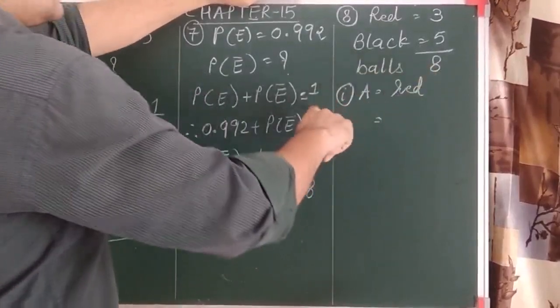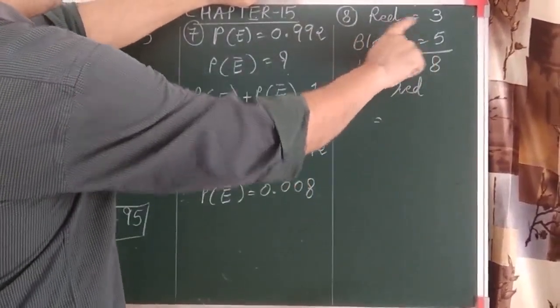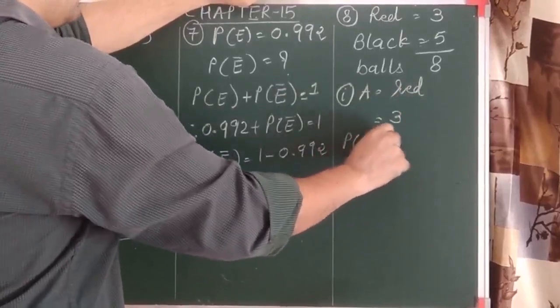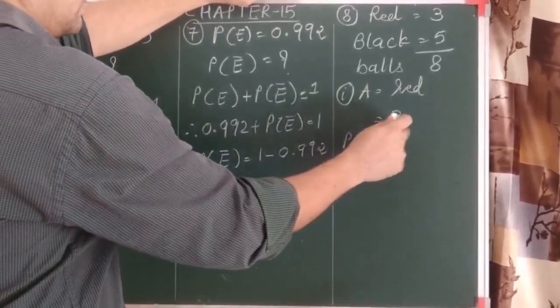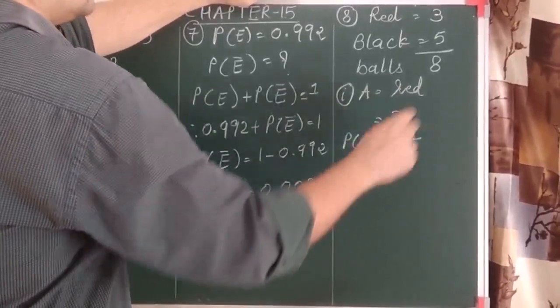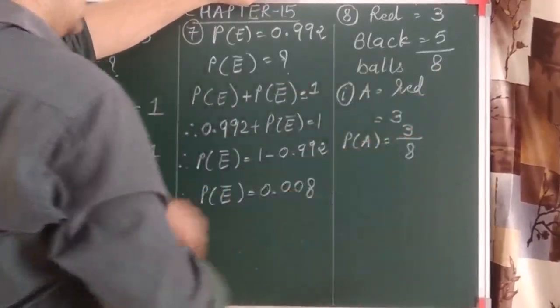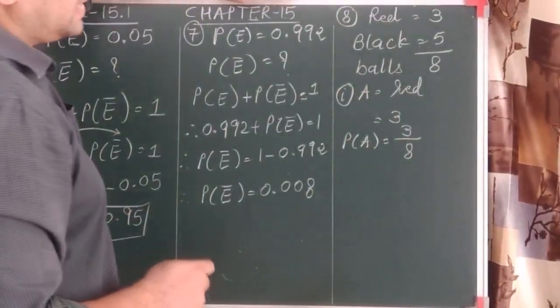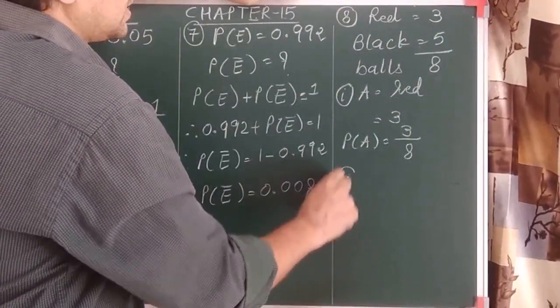So look here, what are the favorable outcomes of the event? It is 3. As we discussed earlier, the probability of an event is the favorable outcomes of the event upon the total number of outcomes of that event. So it is 3 by 8. You can convert that into a decimal also. Let's go for the second.